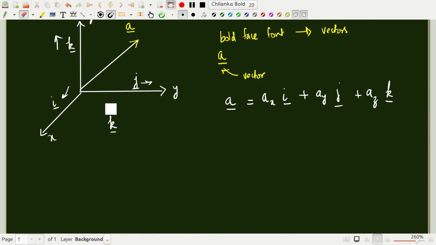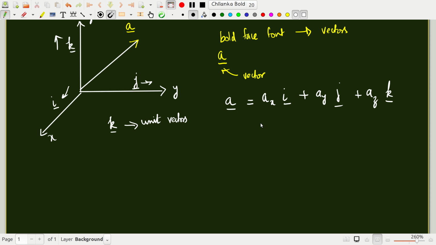Just for the sake of simplicity I will remove the cap. All these are unit vectors, vectors with unit magnitudes pointing in the respective coordinate direction. So this vector A is a vector in 3 dimensions, and it has these components ax, ay and az with respect to this coordinate frame.